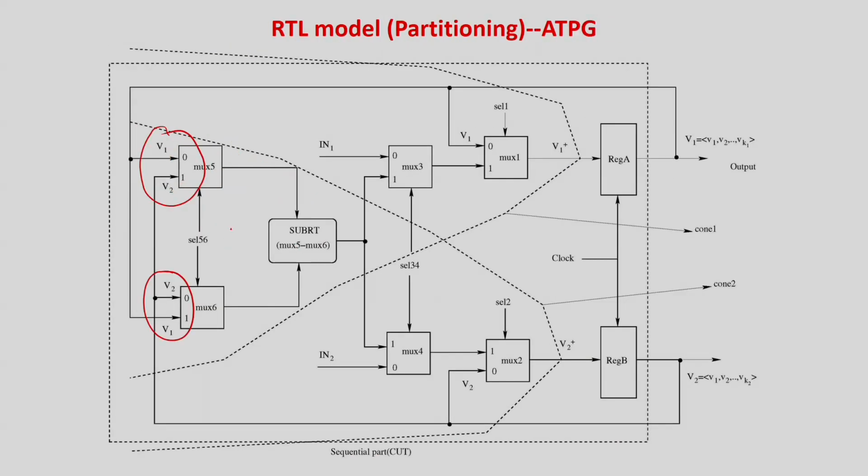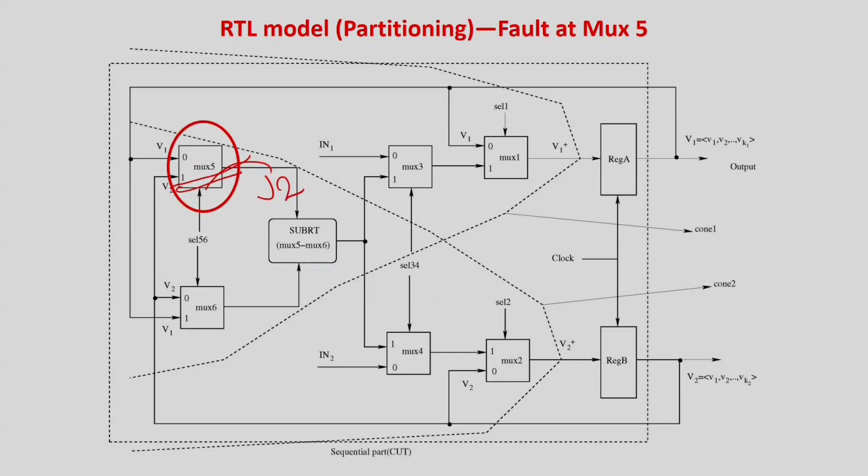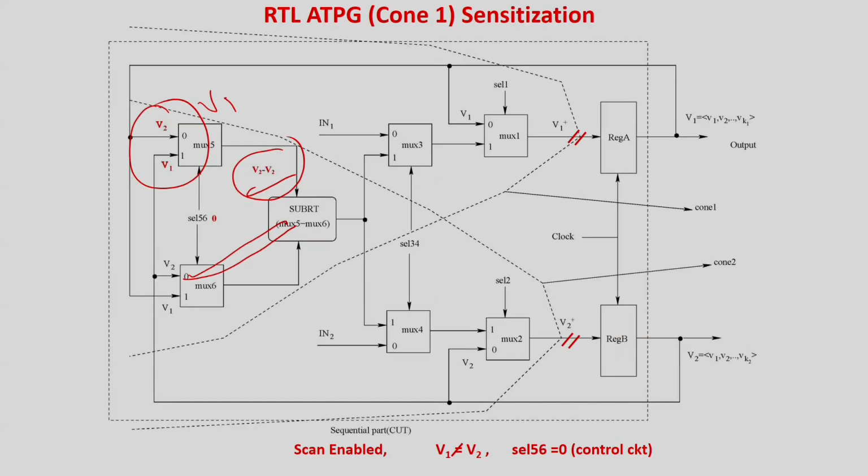If select 5 6 equals 0, it should be V1 minus V2, but actually with the error, V2 will also come out of here, and V1 will not come out because of the fault. So you are going to get V2 minus V2 in the case of error, which is shown over here. So this is the error, right. Now you have looked at it. So it is 0 and 0. V2 is again coming over here and V2 is coming over here.